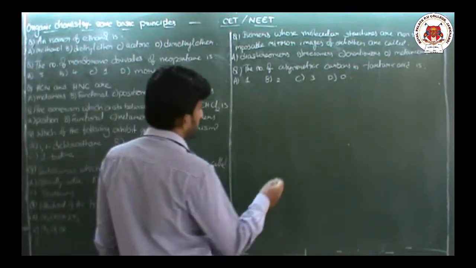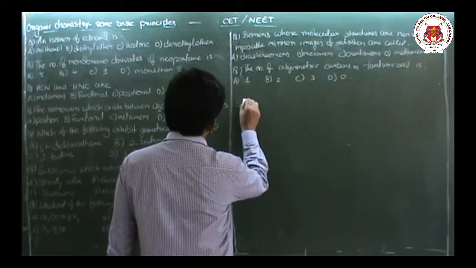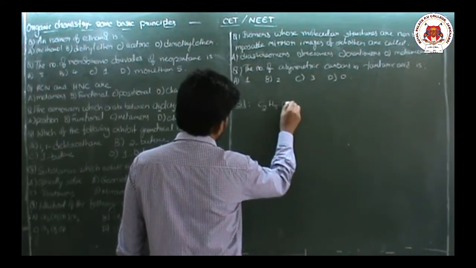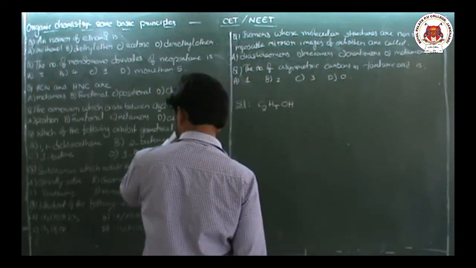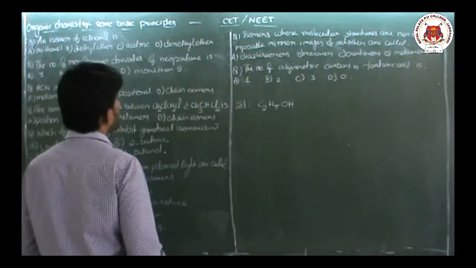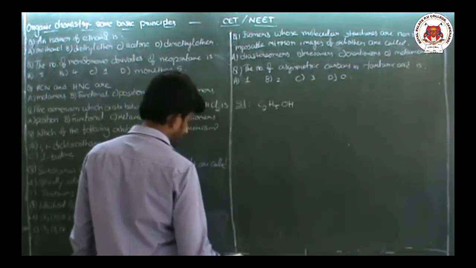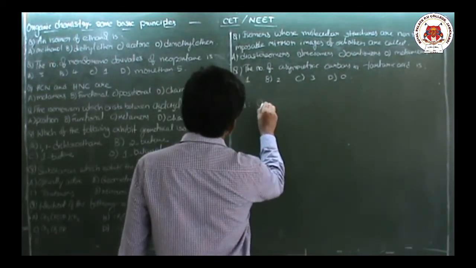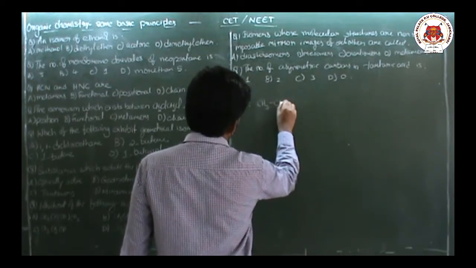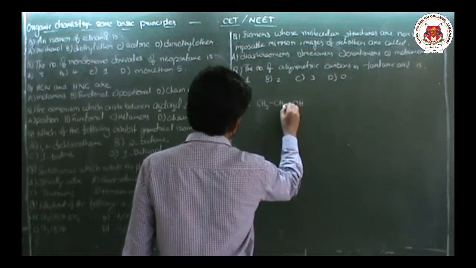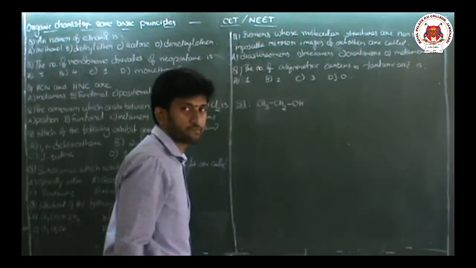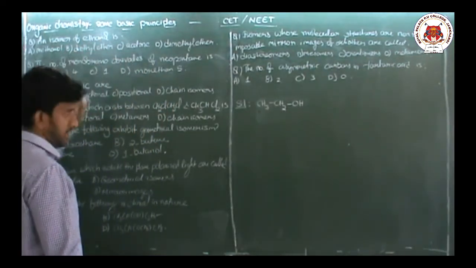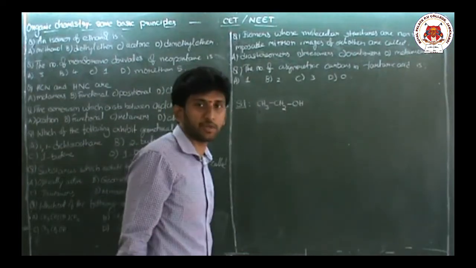So ethanol means C2H5OH. I will write it as CH3CH2OH. This is ethanol, ethyl alcohol. An isomer of ethyl alcohol is, okay, first of all, what are isomers?